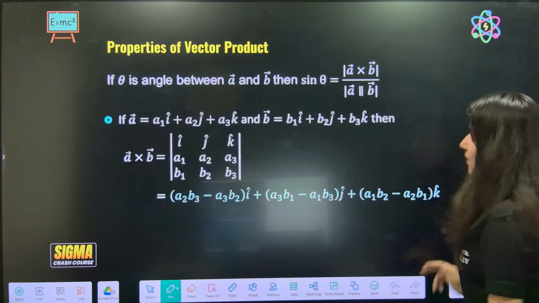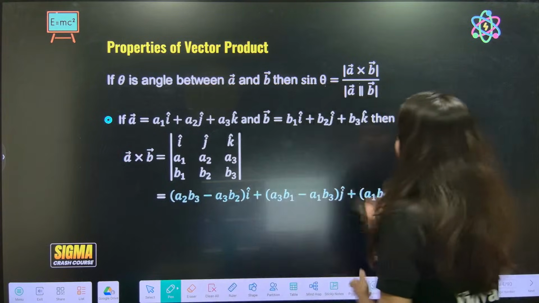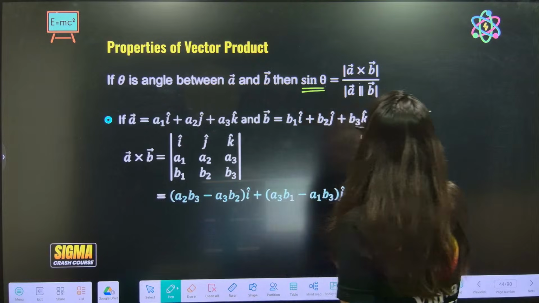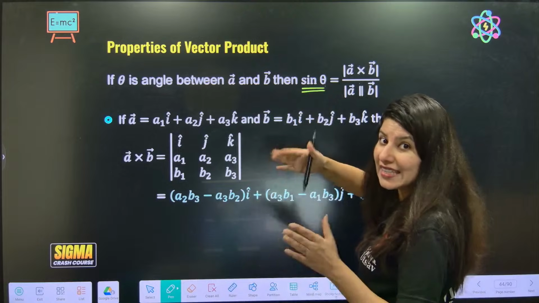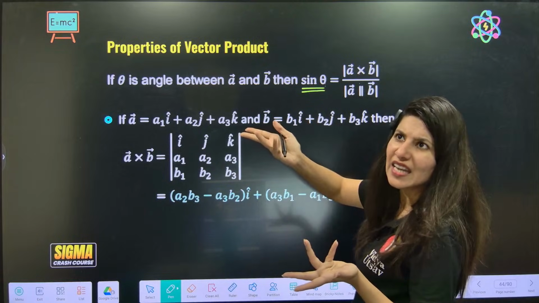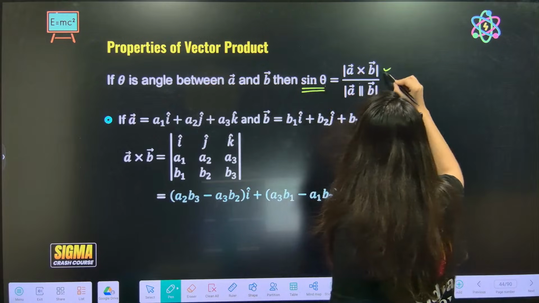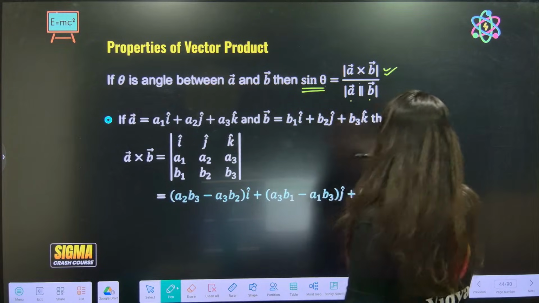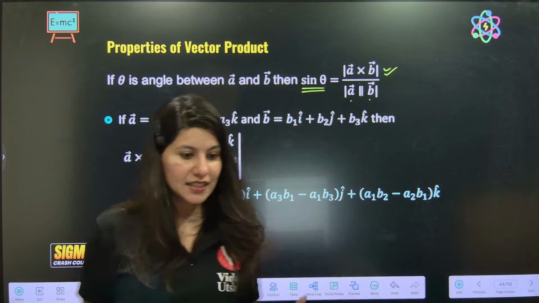Now one more thing regarding the vector product, the cross product. To calculate the value of sine theta, you have to take the magnitude. N cap is the unit vector, its magnitude is 1, so it goes away. Sine theta is the magnitude of A cross B upon magnitude of A, magnitude of B. How to calculate A cross B? By creating a determinant.